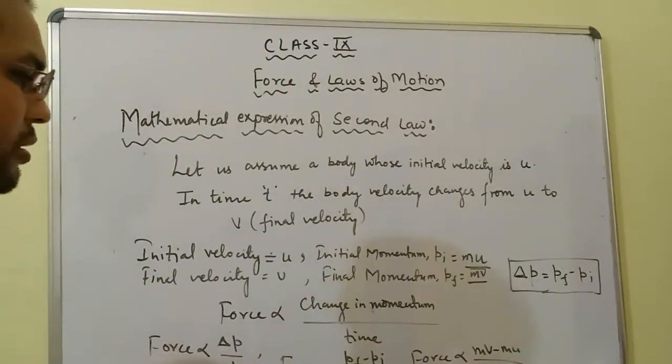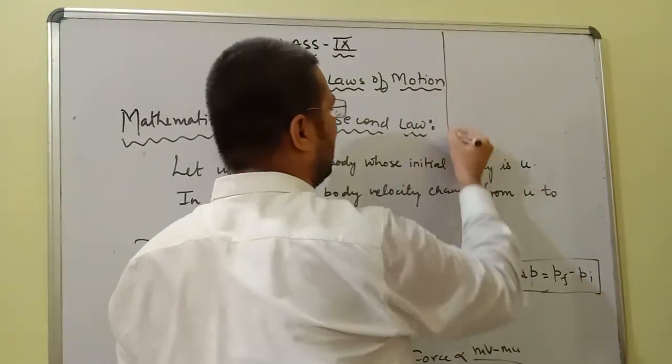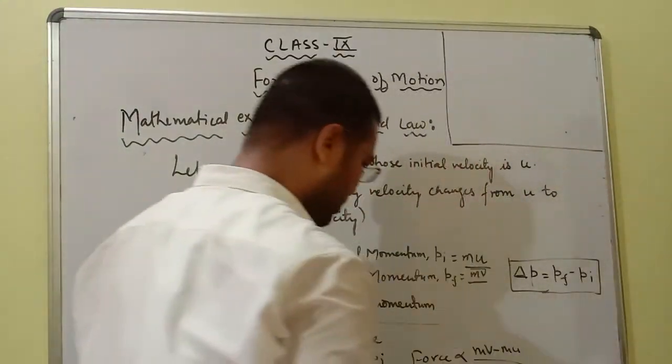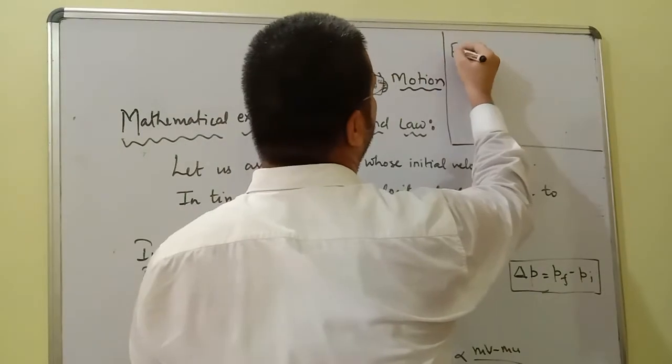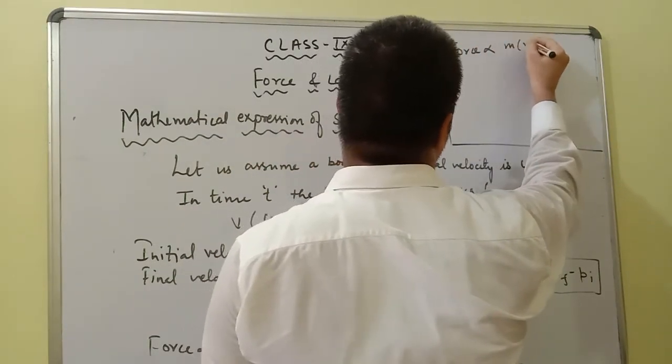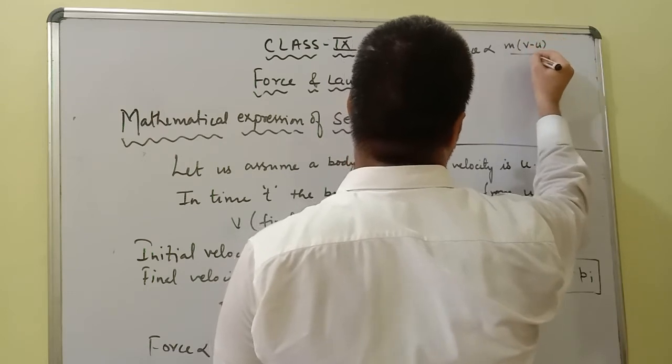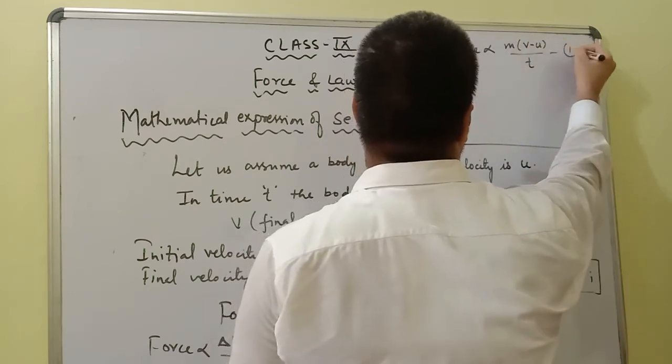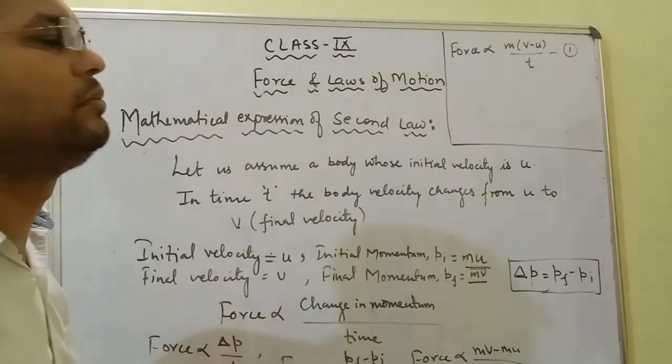Okay, so I am writing the remaining part here. If we take m common, force is directly proportional to m times (v minus u) upon t. Let this be equation number 1.